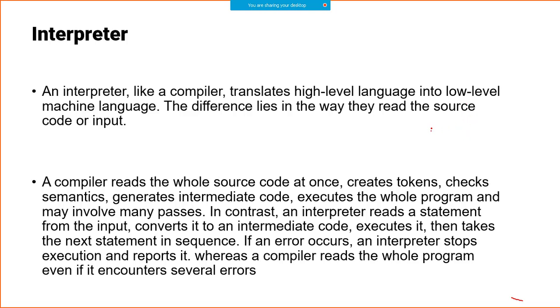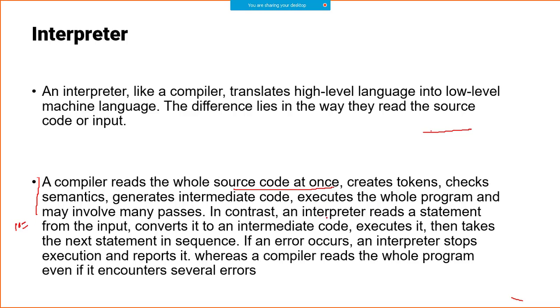It converts the high level language into the low level language only, but a compiler reads the whole source code at once, creates tokens, checks, segments it, generates intermediate code, executes the whole program, and may involve many passes. So the compiler will check the whole program together. It does not check line by line. Suppose I have 10 lines, then the whole 10 lines will be checked. Even if multiple lines have an error, it will still proceed.